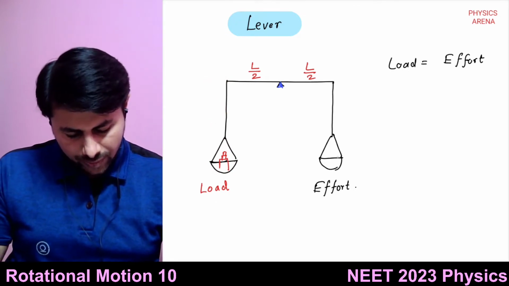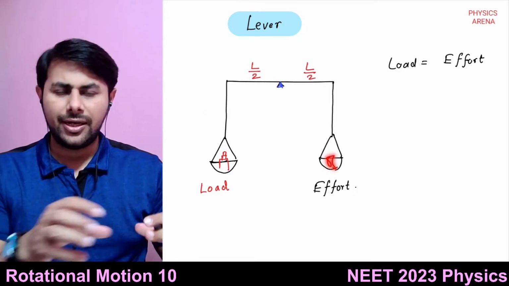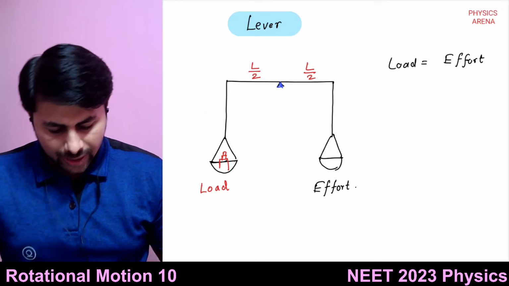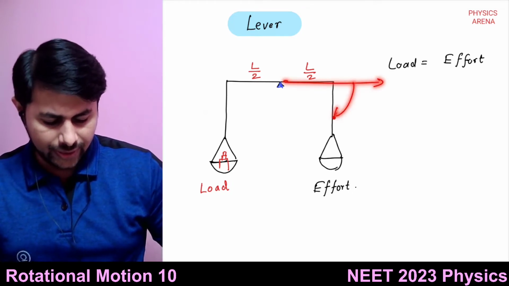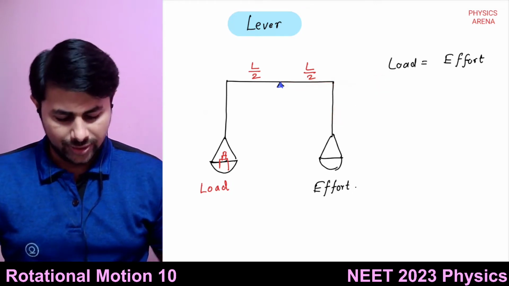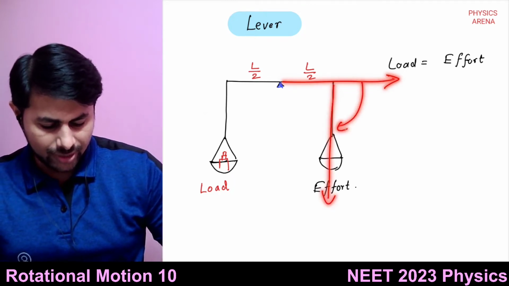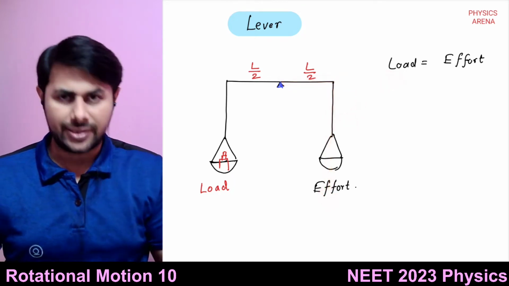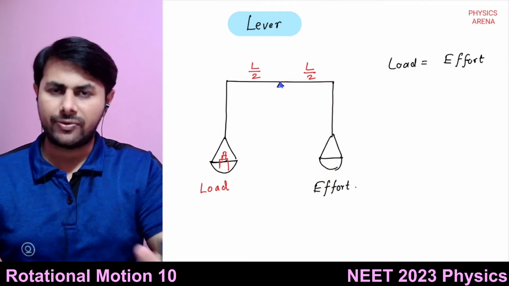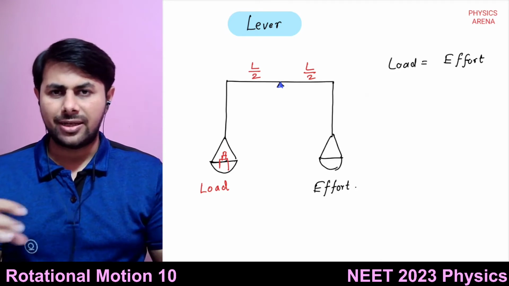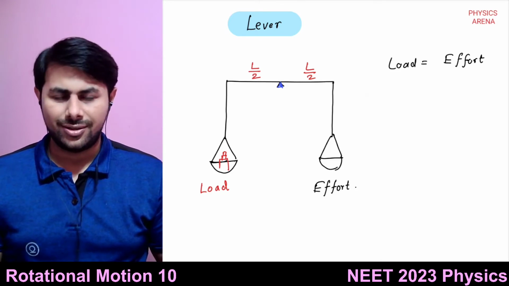Now the weight that you are putting in the effort pan will try to rotate it in clockwise sense. This is R bar and this is F bar. So R bar cross F bar is in clockwise sense. Now when the weights are balanced, it will not rotate.